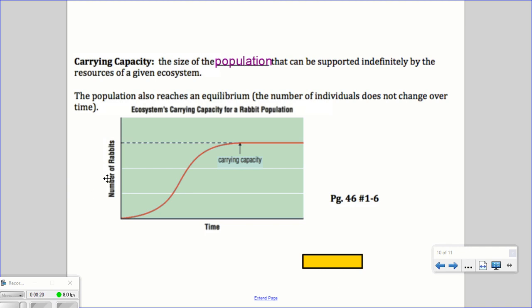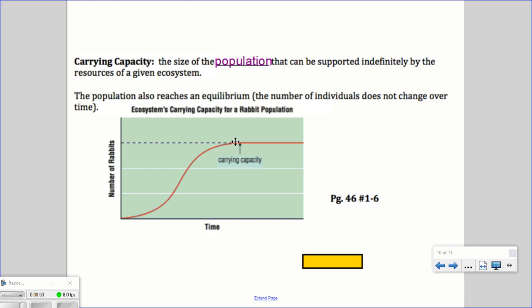If you look at this particular chart, on the x-axis we have time, on the y-axis we have number of rabbits. There is a low number of rabbits in an ecosystem. Maybe they're new to this particular ecosystem. There is a sudden increase, this exponential growth. And then eventually they will reach some type of carrying capacity, where their numbers will not continue to grow because they're now reaching the limits at which the ecosystem will be able to support any given number of individuals.